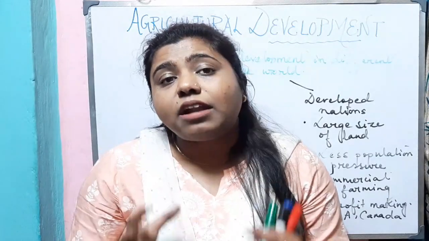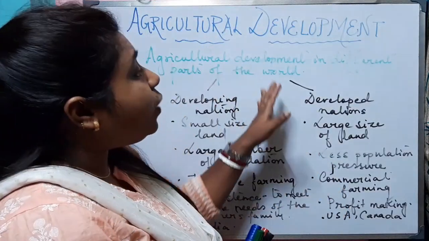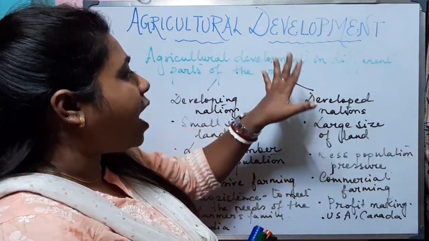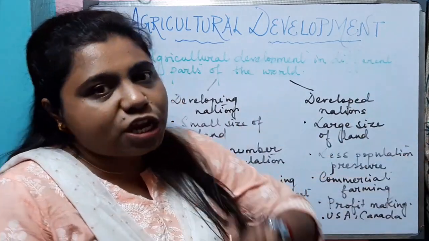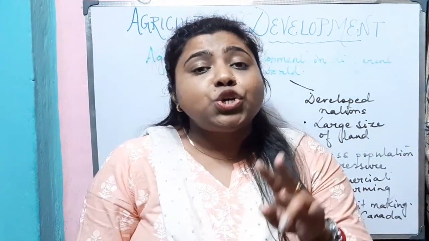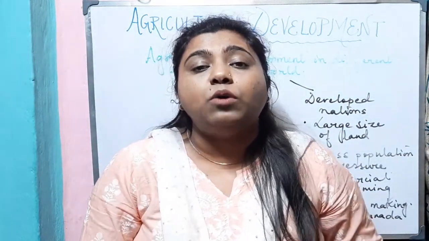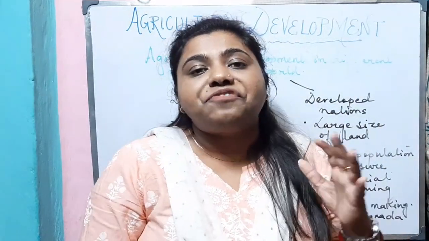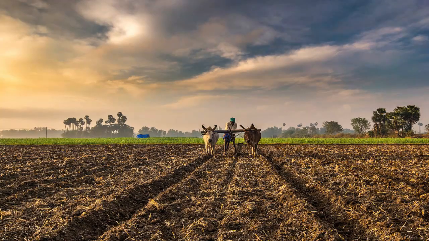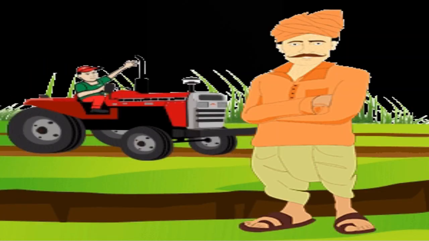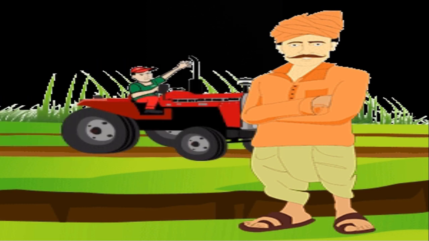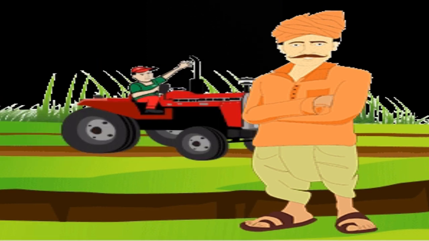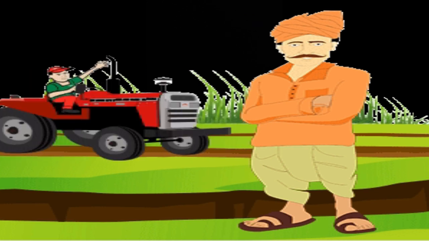Now, to have a clear idea about the agricultural development in different parts of the world, that is in the developing nations and in the developed nations, let us talk about two case studies where we will know about a farm in India and a farm in USA. Now, let us talk about a farm in India. Munna Lal is a small farmer of a small village Adilabad in Gazipur district of Uttar Pradesh. He holds a land of around 1.5 hectares.